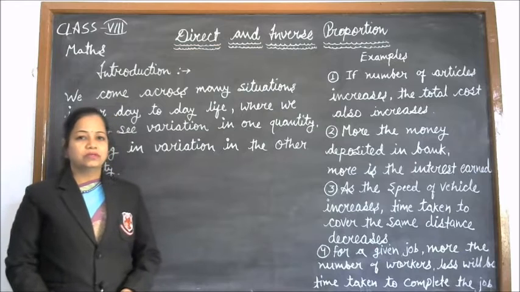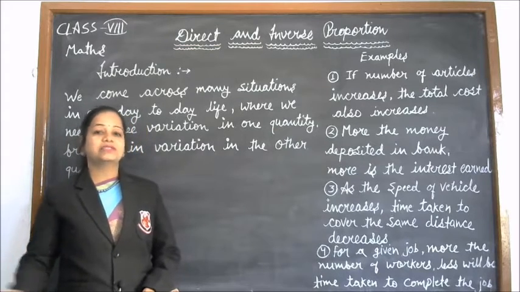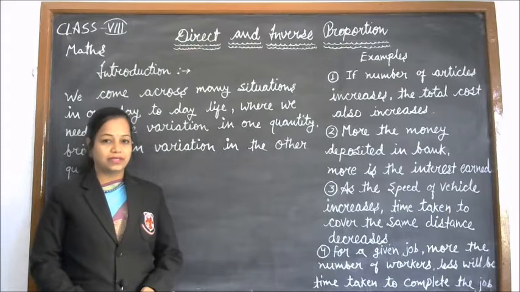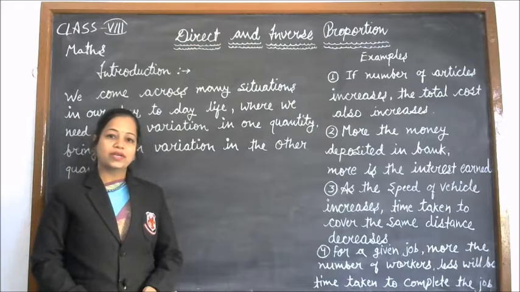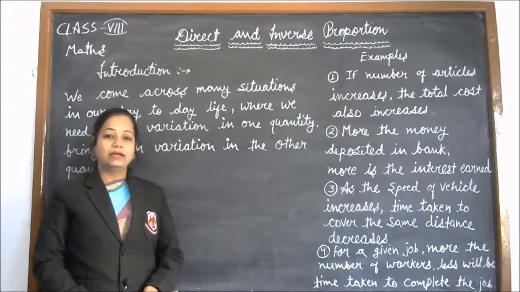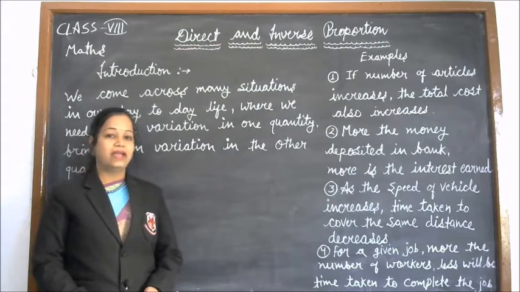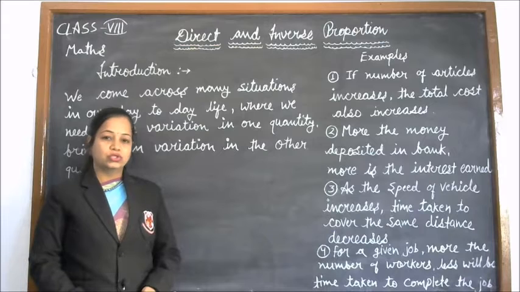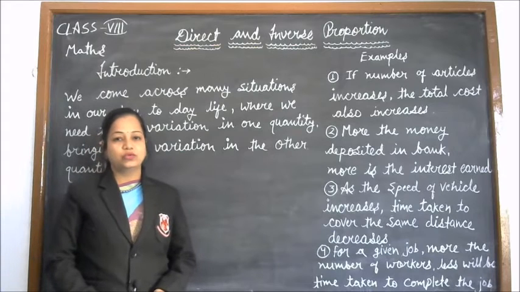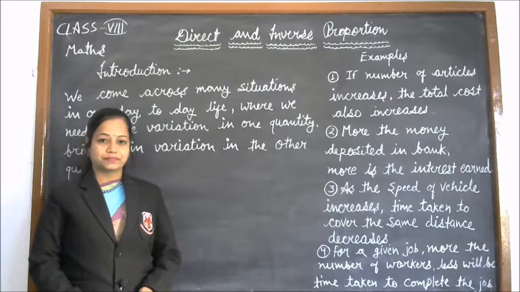Now suppose you want to distribute toffees to your brother's friends also, and your brother has 5 friends. So now you have to bring 10 plus 5, means 15 toffees. For 15 toffees, you have to pay 15 into 5, means 75 rupees.